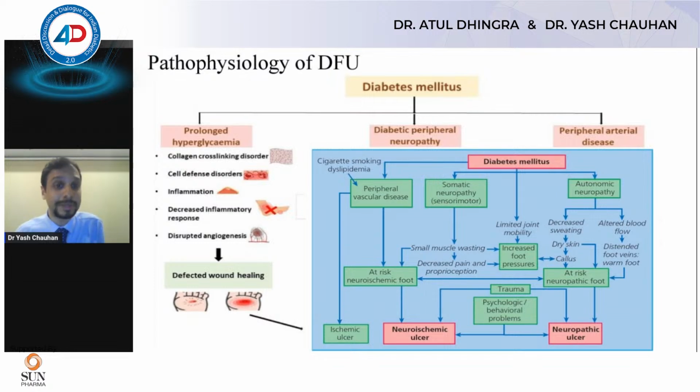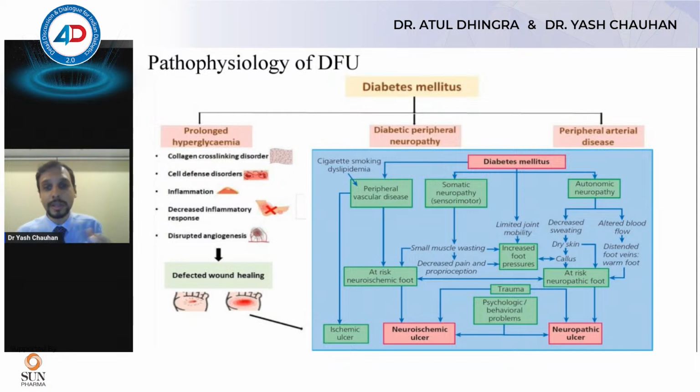That's something that we know as legacy effect. So of course that's one part why hyperglycemia should be prevented early in the disease itself. The other reasons are, even at the time of ulceration, hyperglycemia can cause reduced immunity, WBC malfunction, so that can lead to decreased inflammatory response, and that leads to defective wound healing.